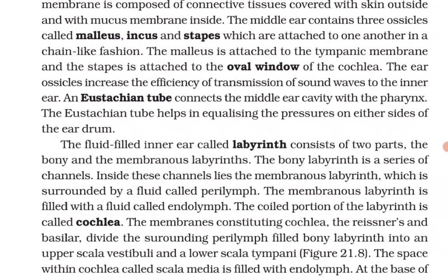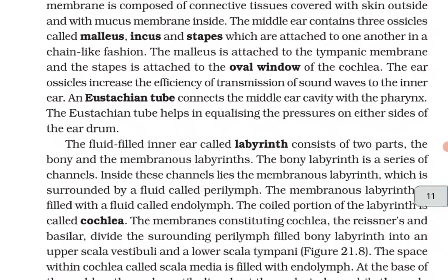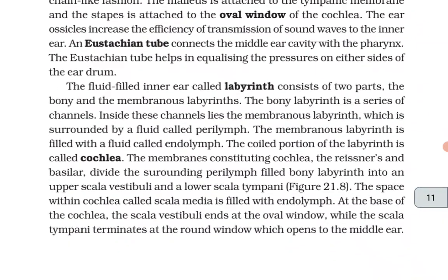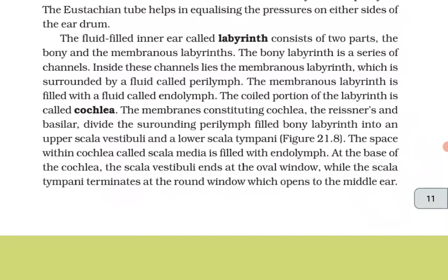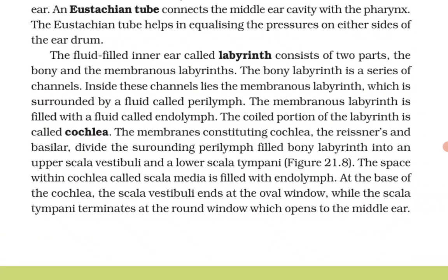A eustachian tube connects the middle ear cavity with the pharynx. The eustachian tube helps in equalizing the pressures on either side of the eardrum. The fluid-filled inner ear called labyrinth consists of two parts: the bony and membranous labyrinth. The bony labyrinth is a series of channels. Inside these channels lies the membranous labyrinth, which is surrounded by a fluid called perilymph. The membranous labyrinth is filled with a fluid called endolymph.